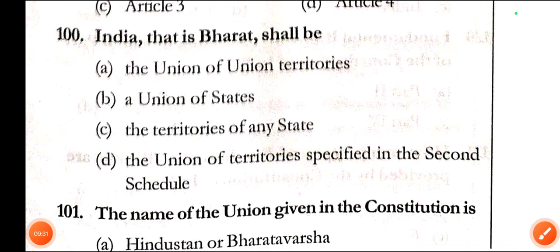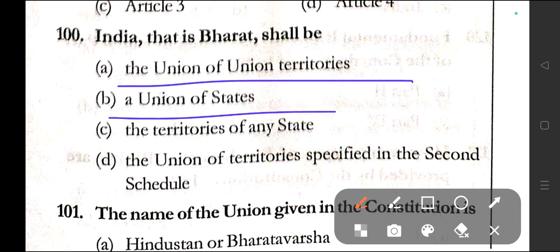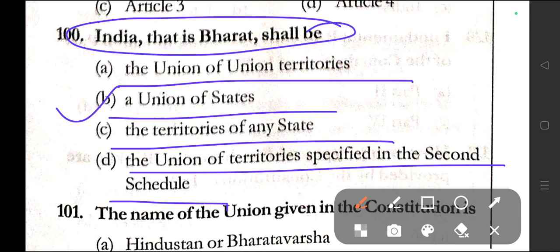Question number 100. India, that is Bharat, shall be option A, the union of Indian territories, B, a union of states, C, the territories of any states, D, the union of territories specified in the second schedule. The correct answer here is option B. India, that is Bharat, shall be the union of states. Option B here is the right answer.